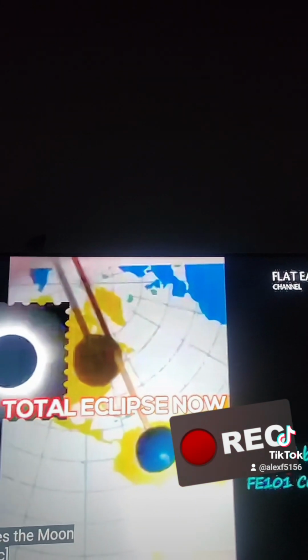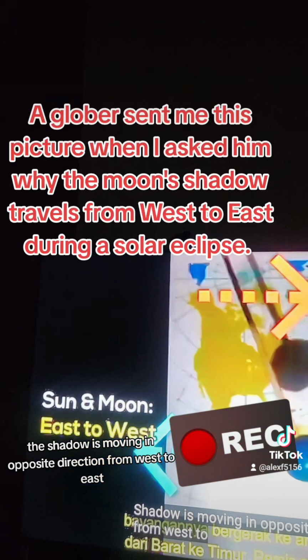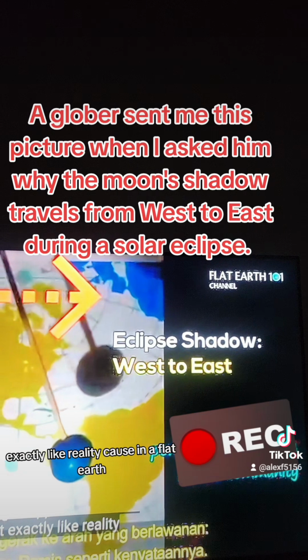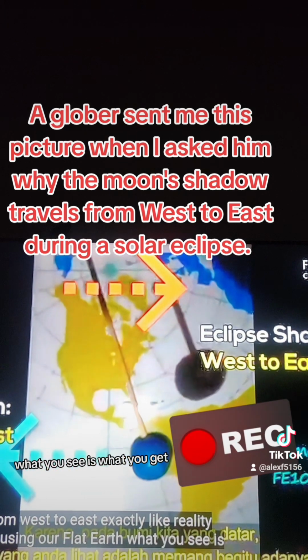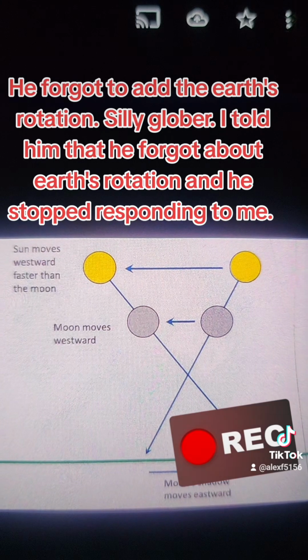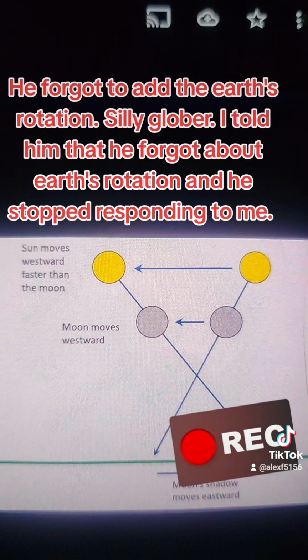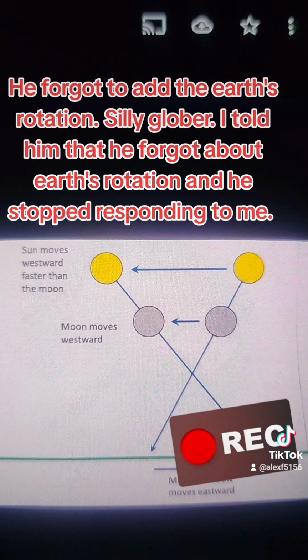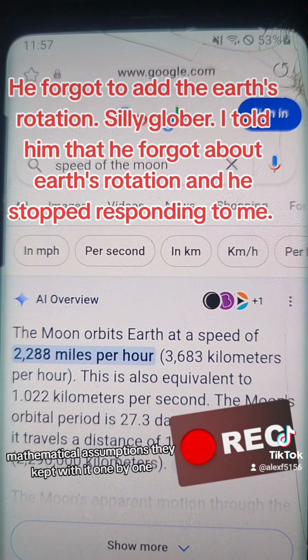Are moving from east to west, and the sun passes the moon. The shadow is moving in opposite directions. A glober sent me this picture when I asked him why the moon's shadow travels from west to east during the solar eclipse. He forgot to add the Earth's rotation. Silly glober. I told him that he forgot about Earth's rotation and he stopped responding to me.